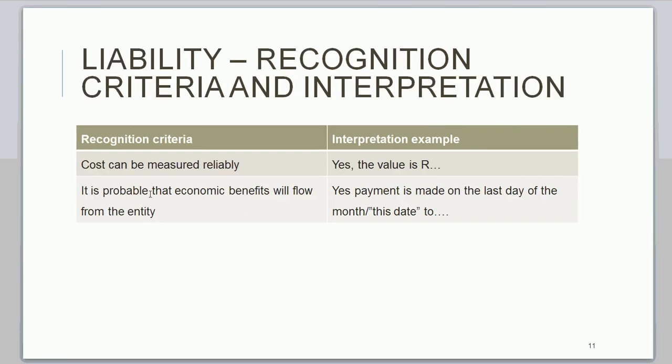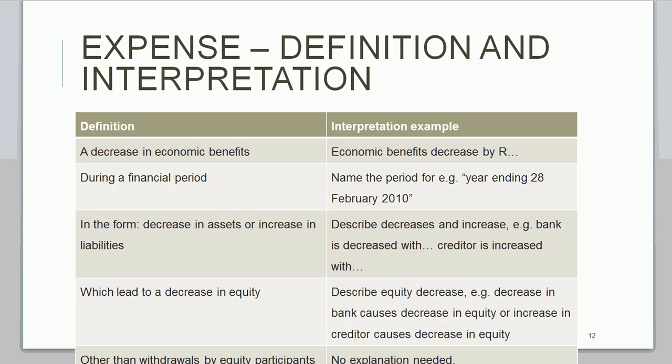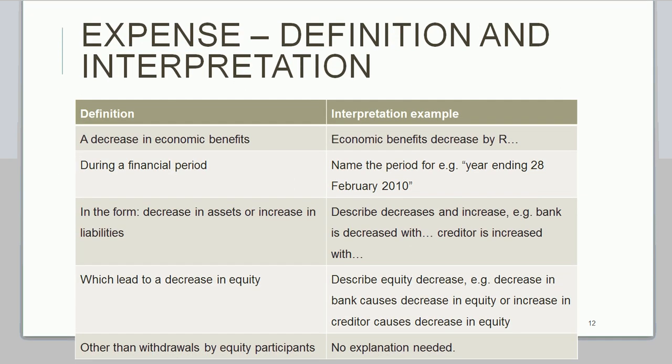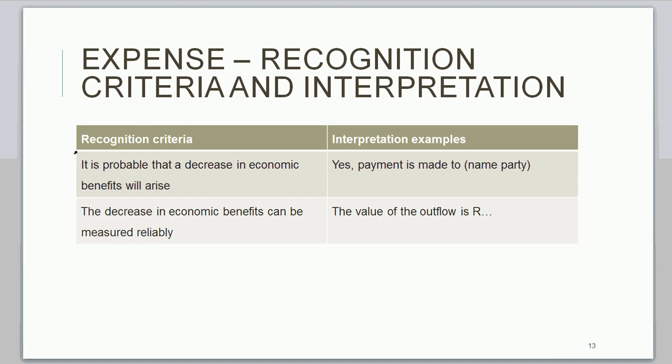Then we also have a recognition criteria for an expense. It says it is probable that there will be a decrease in economic benefits, and the decrease in economic benefits can be measured reliably. So again, you need to say, yes, payment is made to this and this party, and the decrease in economic benefits is measured reliably. So here you need a value, a number for the outflow.